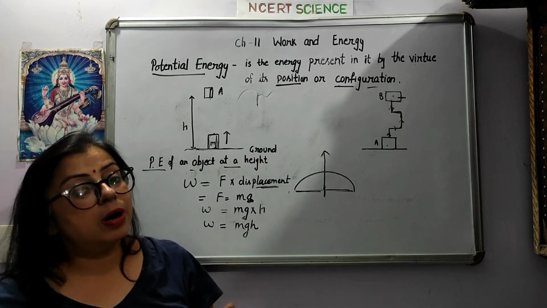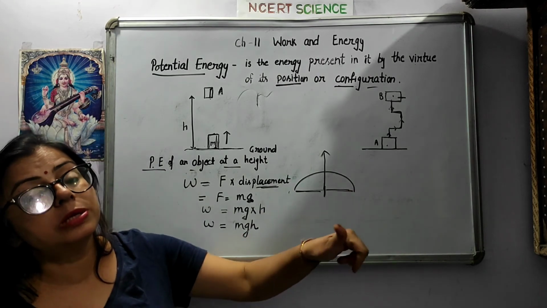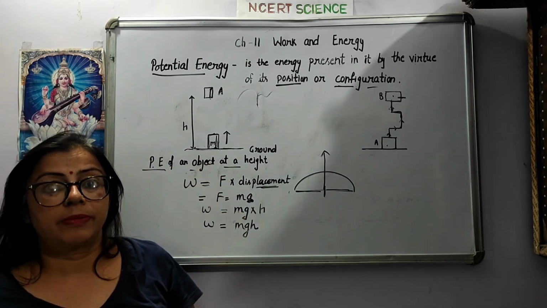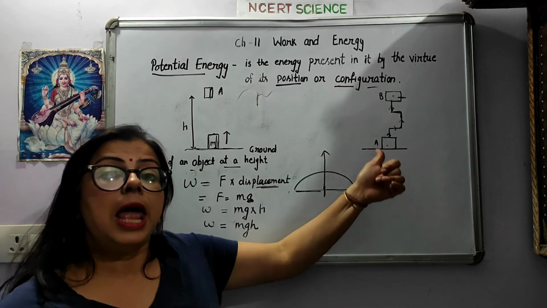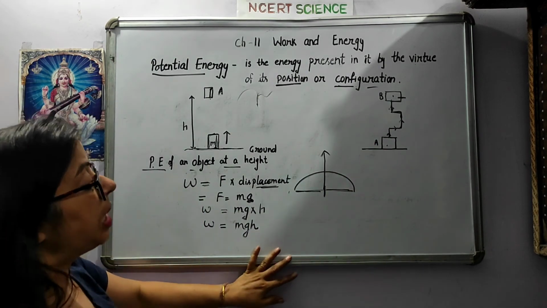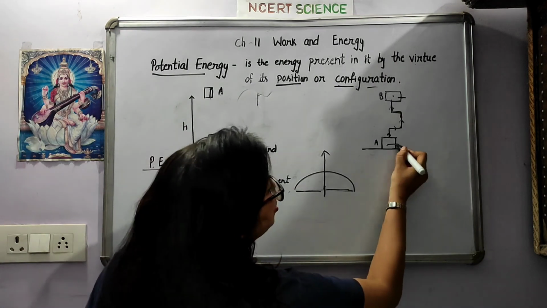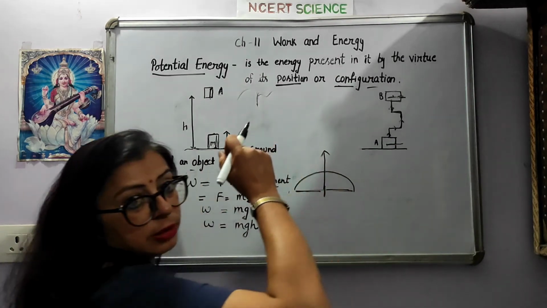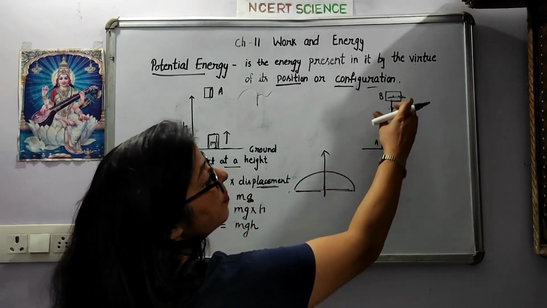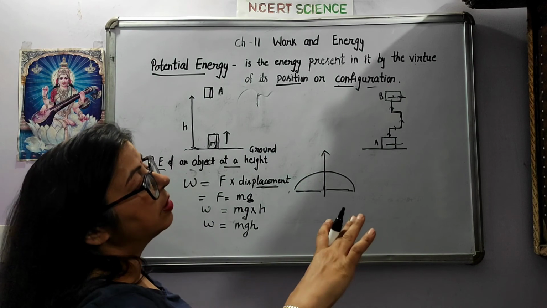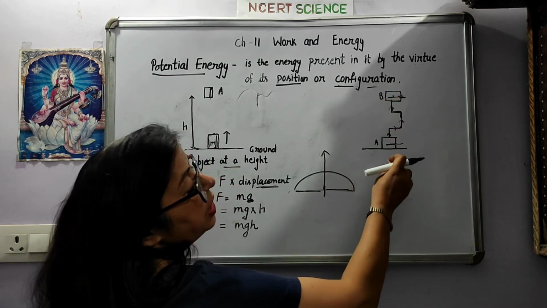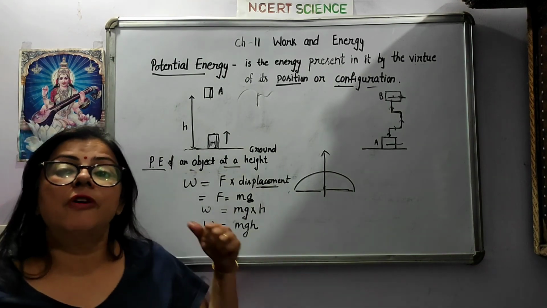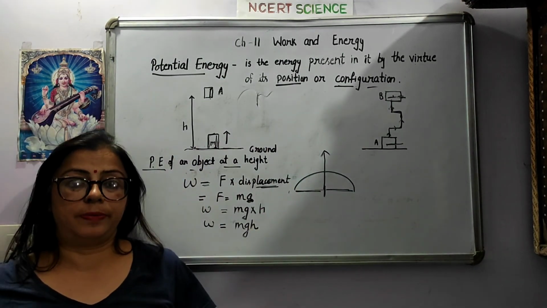The work done in this condition is also the same as in the previous case. Because what we calculate depends on the initial position and final position, we will not follow the path here. In calculating the work done, we require only the initial position and final position. That's why the work done is the same in both conditions.